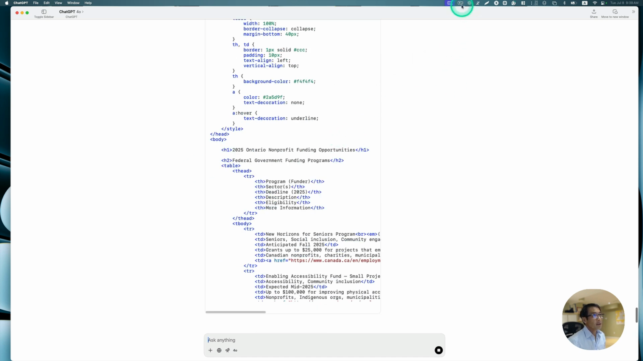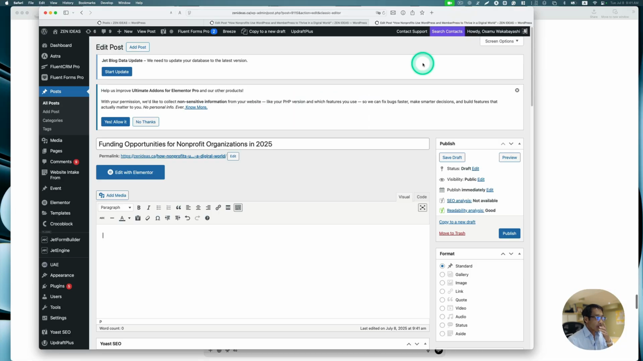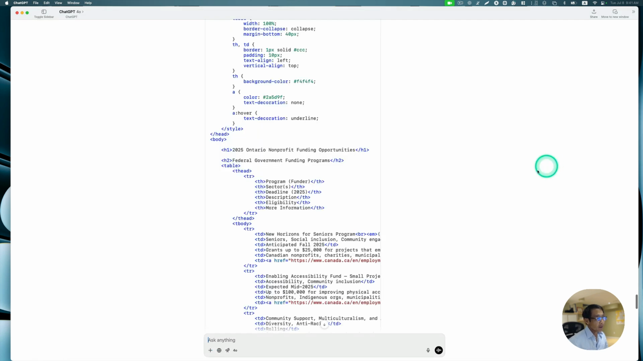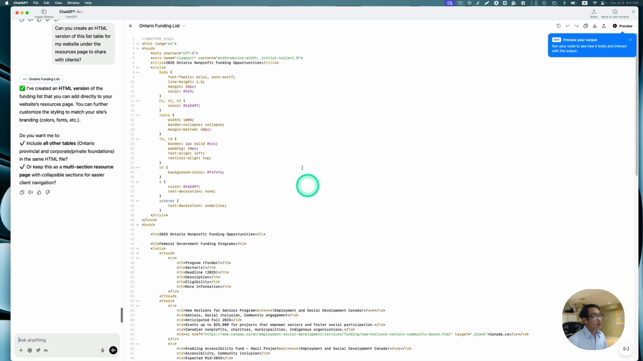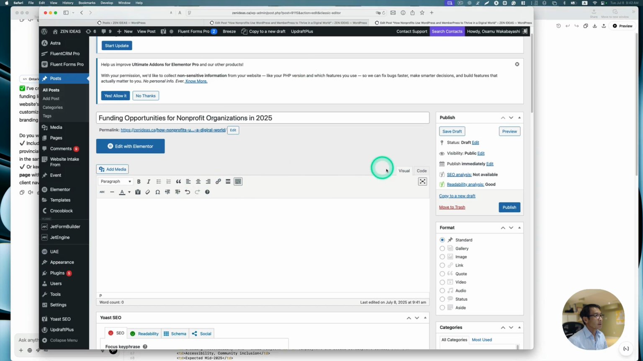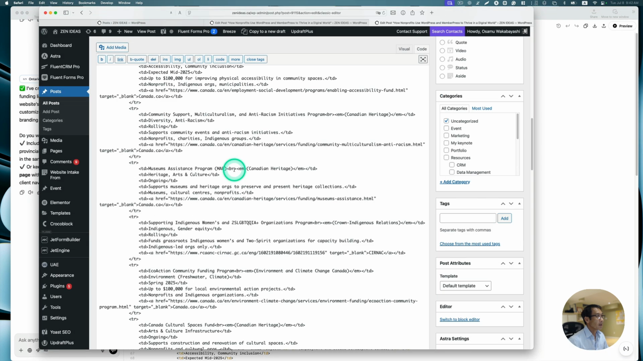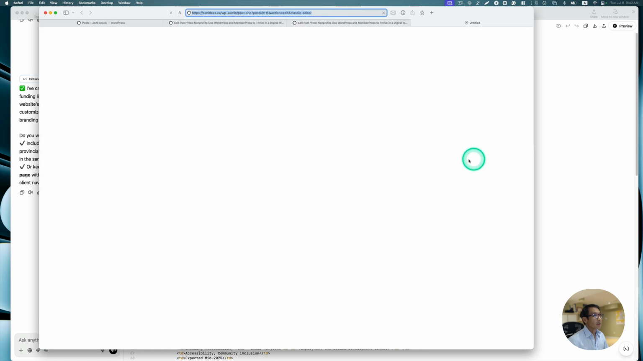All right, so that's great. Let's open up my WordPress website with the funding opportunities for nonprofit organizations in 2025. I'm going to just copy this. I think that's the copy button, so I just press that. You have to change the code, so let's paste that code and take a look at the preview.